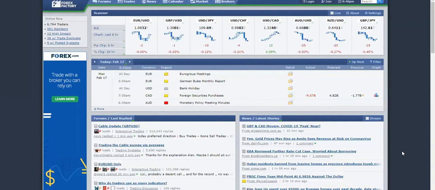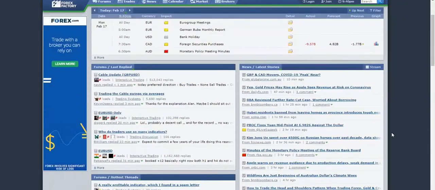Also, we are seeing a renewed coronavirus focus again. We did see that Apple had said that they may not be able to meet their forecasted revenue because of the production delays in China.